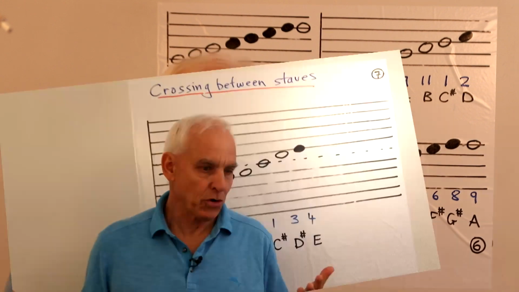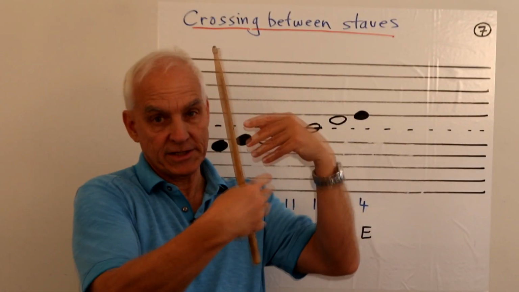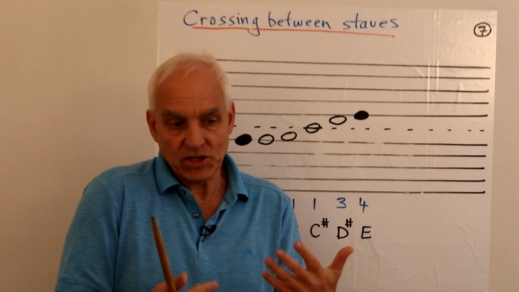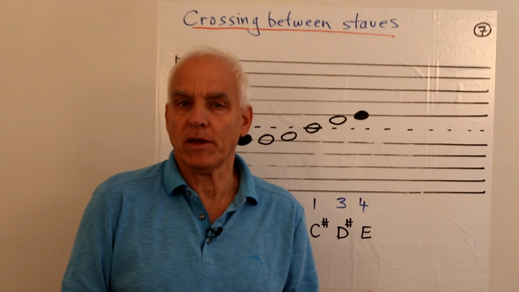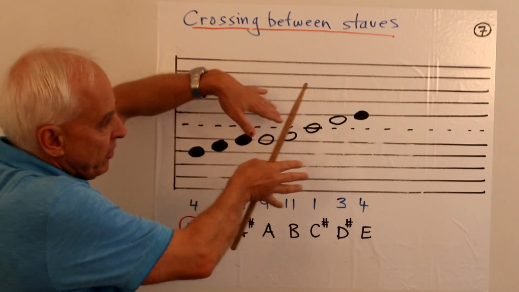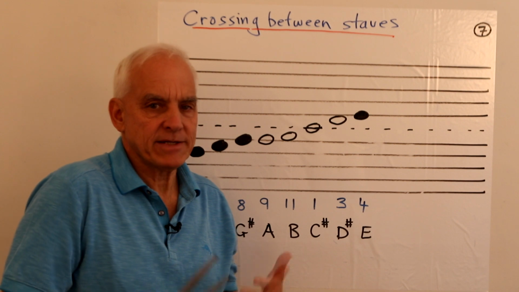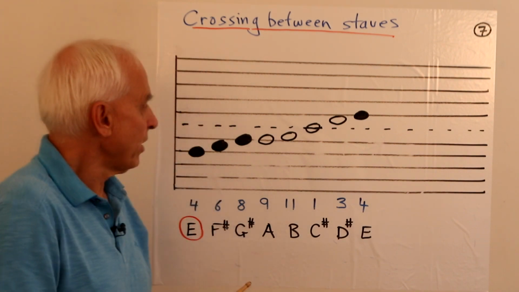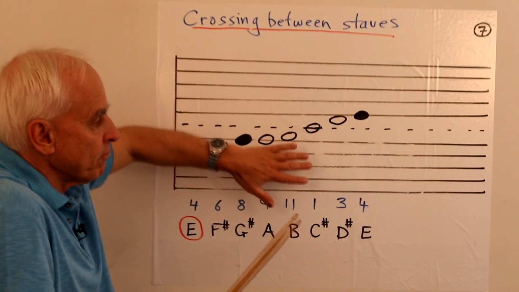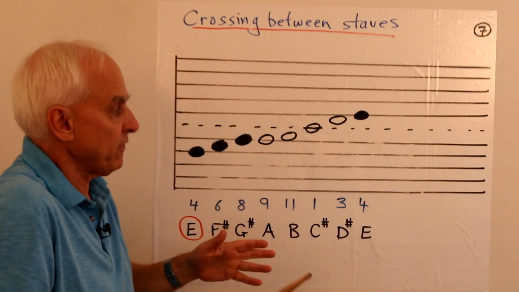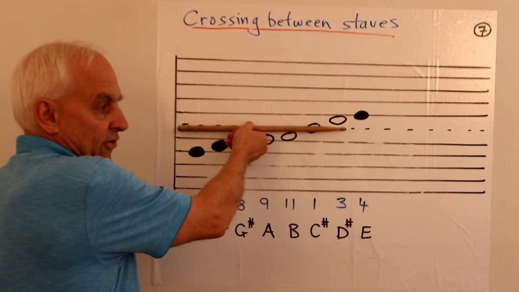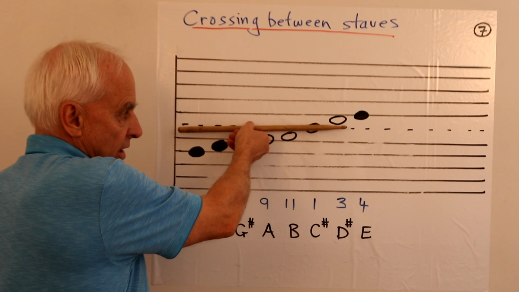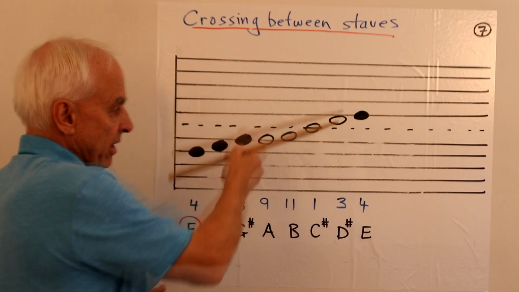And finally, I want to show you a pattern where we cross from one stave to another, so you can see that it's really the same pattern as well. And the uniformity in the way we set up the staves makes that pretty logical and simple. So here are our two staves, bass clef and treble clef, if you like. Here is middle C, or 0, just a single dotted line, equally spaced with the other ones.